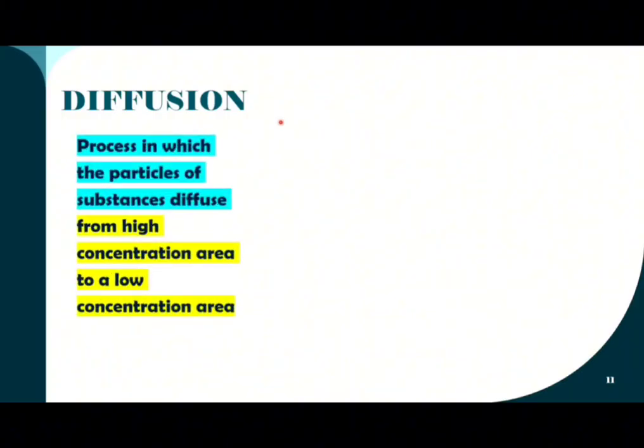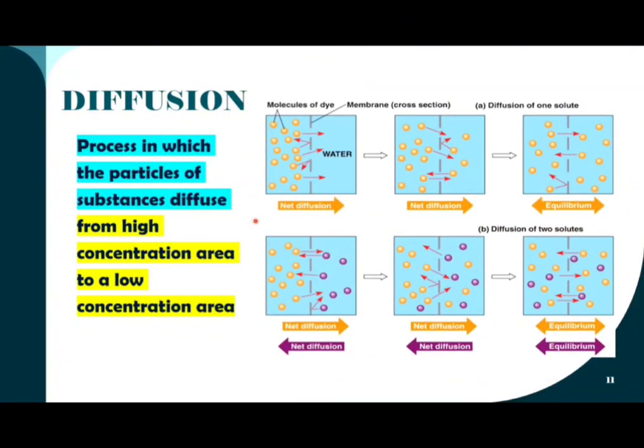Diffusion is a process in which the particles of a substance move from areas of high concentration to areas of low concentration. These are examples of how diffusion happens.